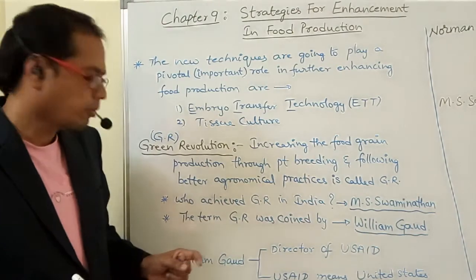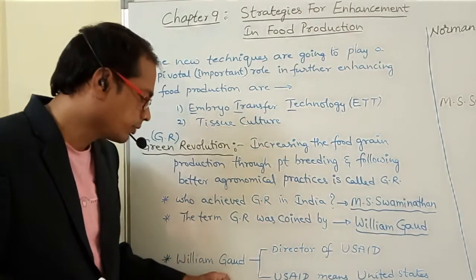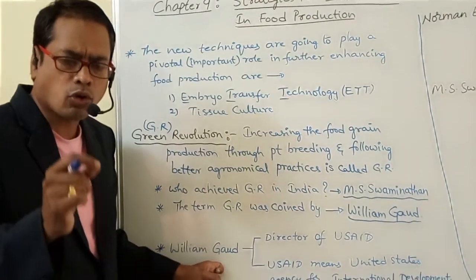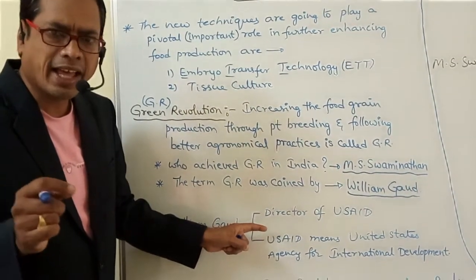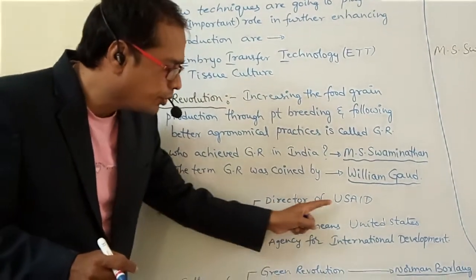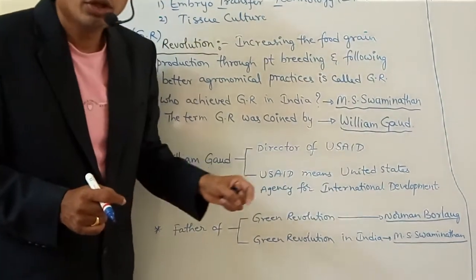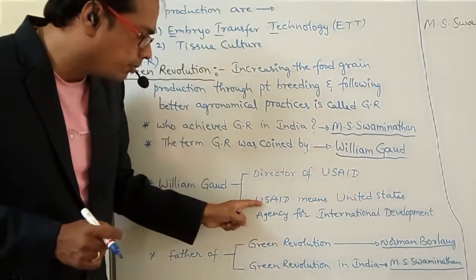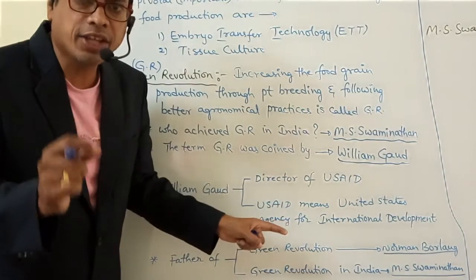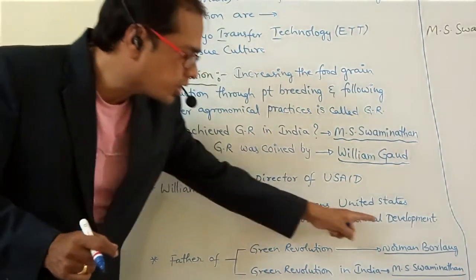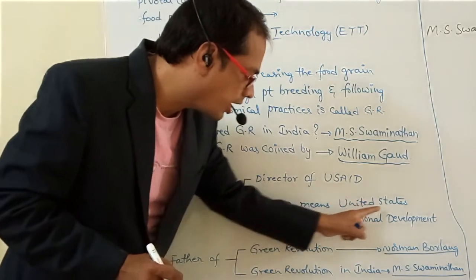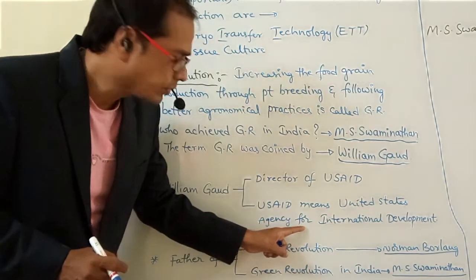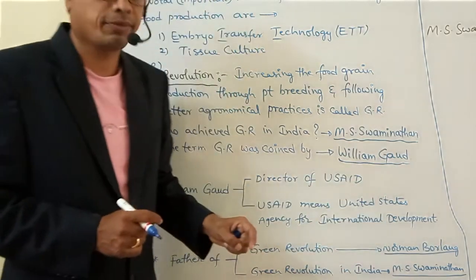What are the points related to William Gould? The term green revolution was coined by William Gould, and he acted as director of USAID. USAID means United States Agency for International Development.